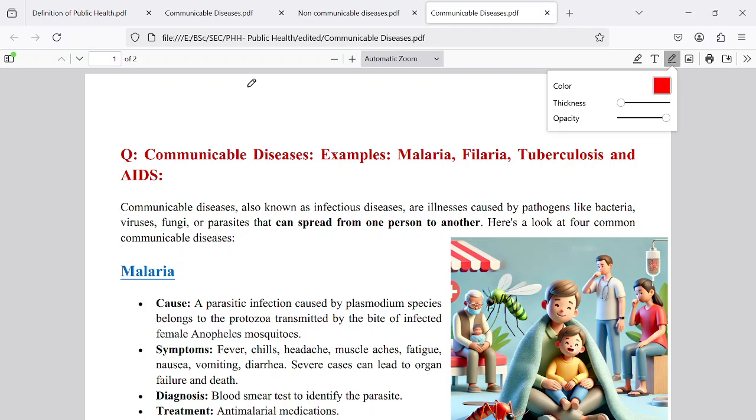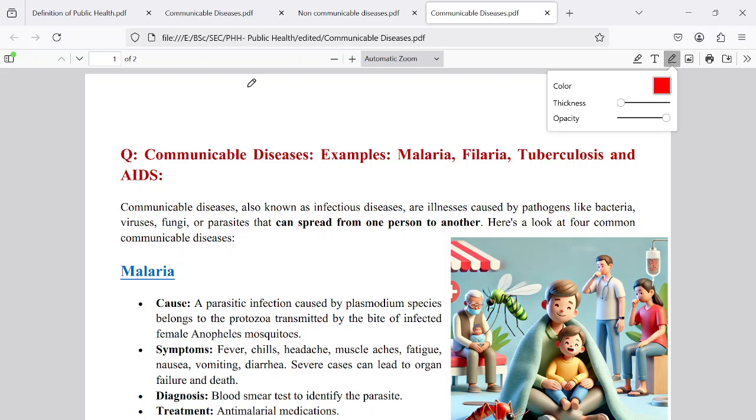Communicable diseases. Examples are malaria, filaria, tuberculosis and AIDS. There are many communicable diseases, especially those caused by microorganisms: bacteria, viruses and protozoans. What are communicable diseases? Communicable diseases can communicate from a diseased person to a healthy person. That means from the diseased person, the microorganisms can be transmitted to the healthy person and cause the disease.